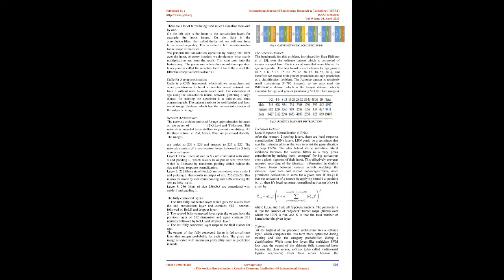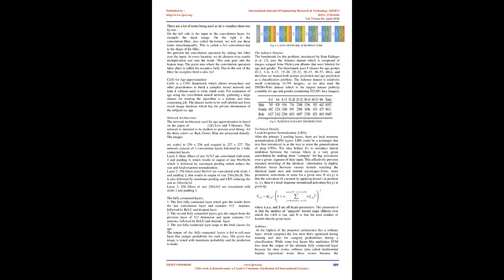Caffe for age approximation. Caffe is a CNN framework which allows researchers and other practitioners to build a complex neural network and train it without needing to write much code. For estimation of age using a convolution neural network, gathering a large dataset for training the algorithm is a tedious and time-consuming job. The dataset needs to be well labeled and from a social image database which has the private information of the subjects, i.e. age.